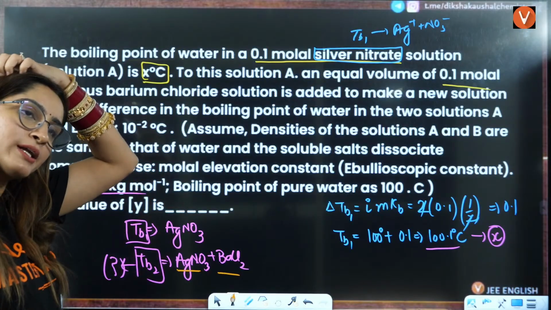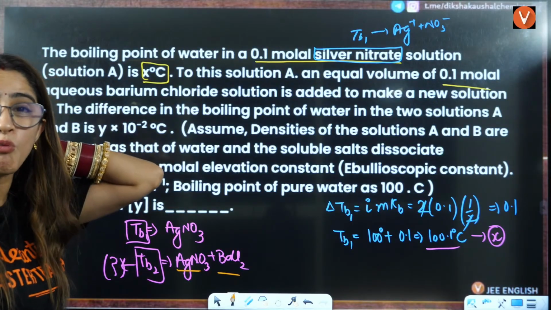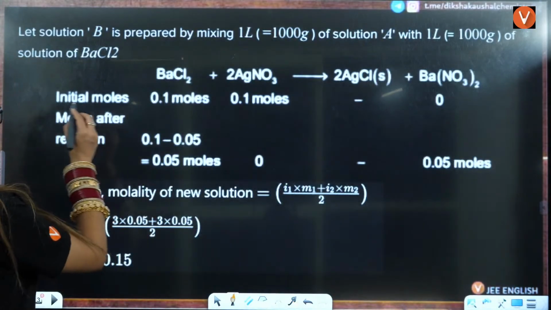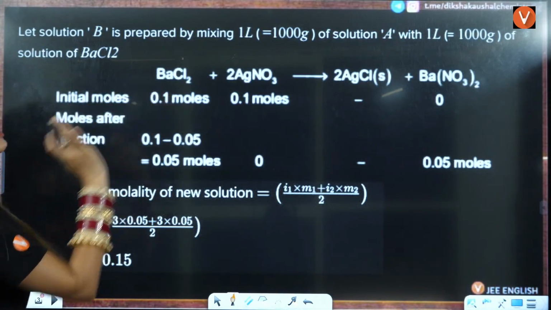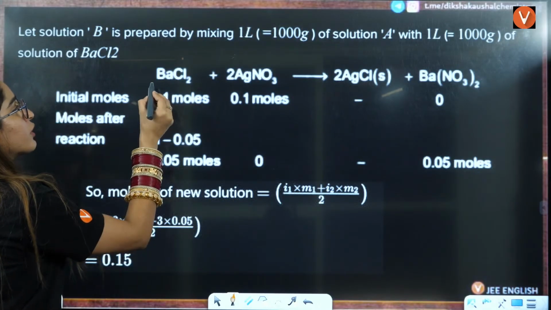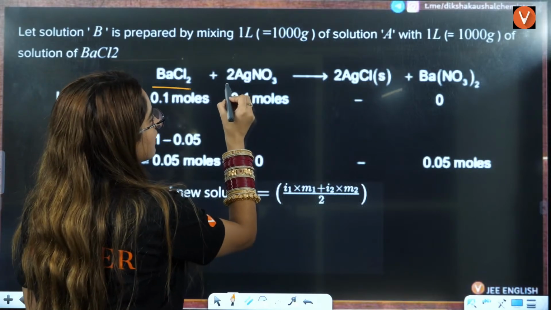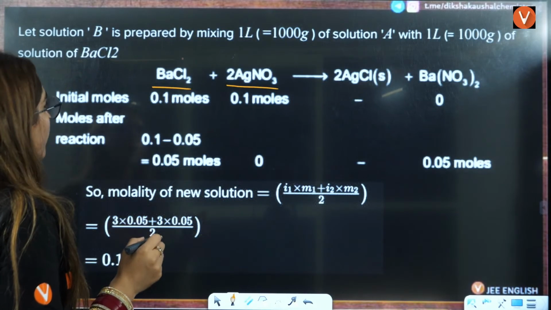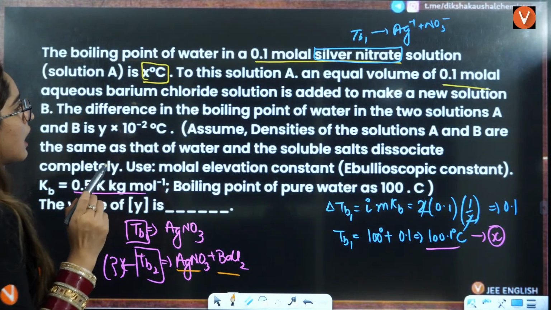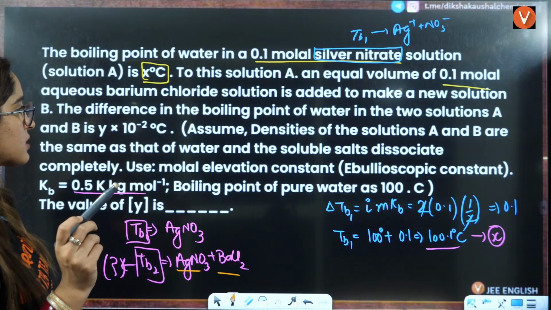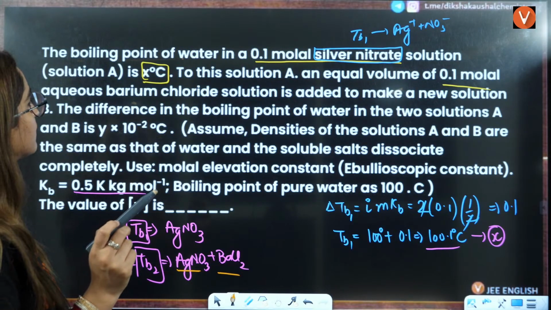You have to calculate the total molality and van't Hoff factor multiplied by each other. So if you see this solution now, TB2 is important for you. We know that BaCl2 you have and AgNO3 you have. If you see this solution, initially what they have given you is, to this solution, the new solution, the difference in